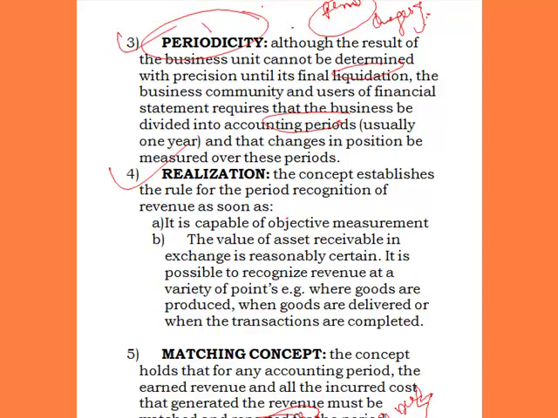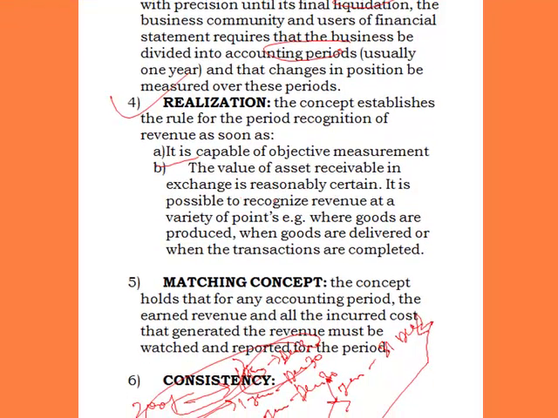Revenue should be recognized as soon as it is possible for you to objectively measure it. If it is imminent that we can objectively measure a revenue, then the concept establishes the rule for the periodic recognition of revenue as soon as it's capable of objective measurement. Now the value of the asset receivable in exchange is reasonably certain.